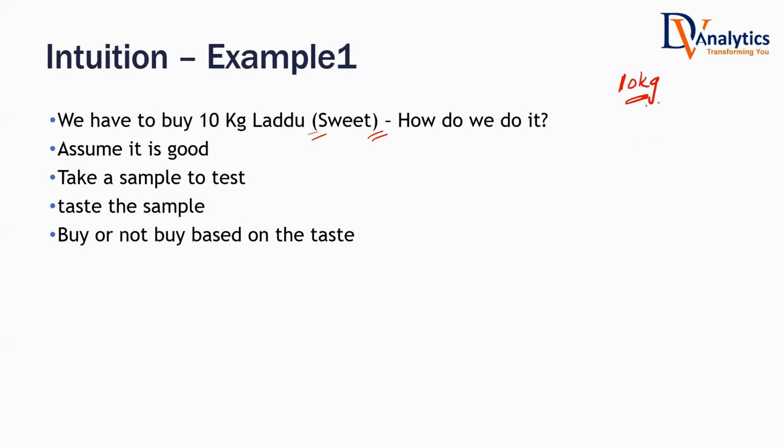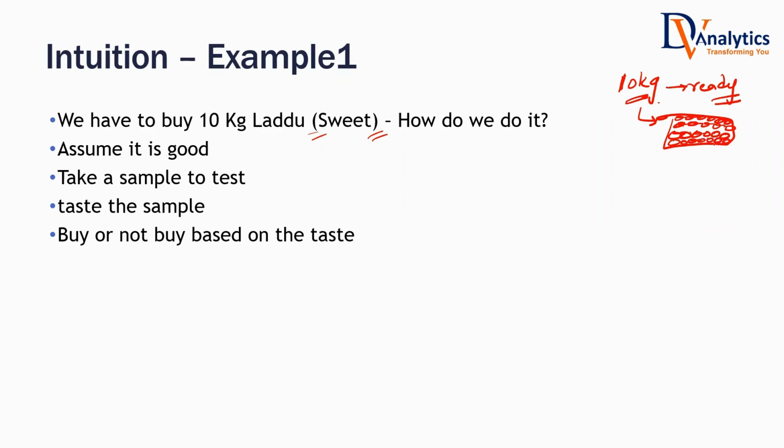But what happened one day? Let's say you went to the sweet shop to place an order. I want 10 kg laddu, tomorrow I want it. But the shopkeeper told you that this 10 kg laddu is already ready, sir. In front of you, you have 10 kg laddu. If he says like that, are you going to buy directly or are you going to doubt this? Tell me. Are you going to simply say, packet I'm going to take, or what are you going to do? Think of the general scenario. What do we do generally? Doubt and taste. We taste it, isn't it?